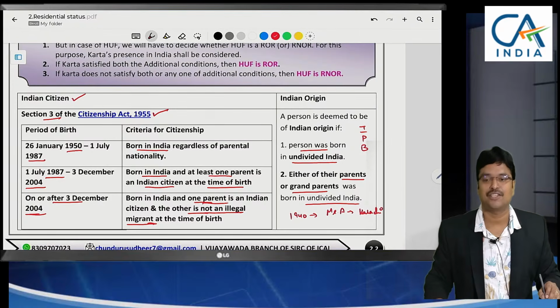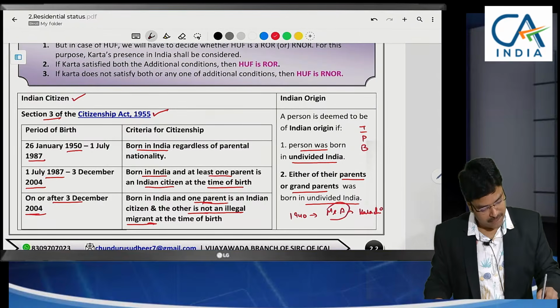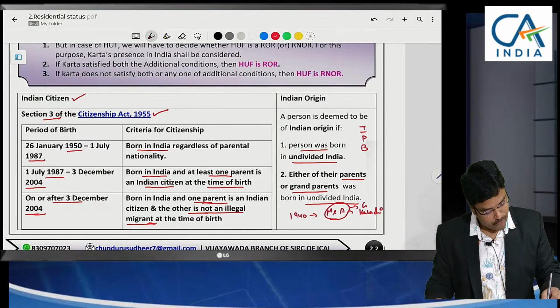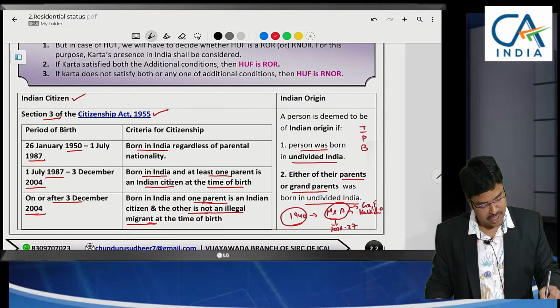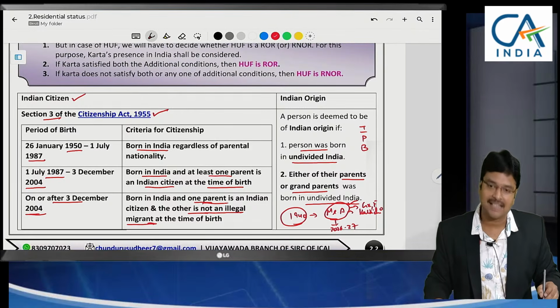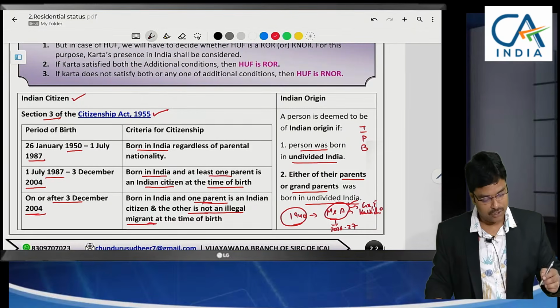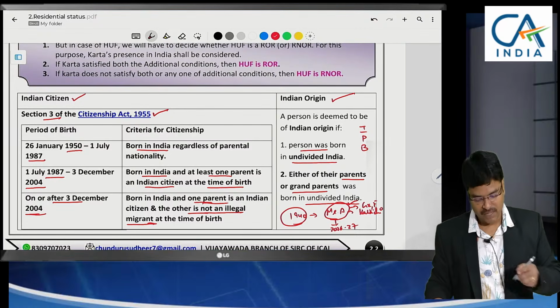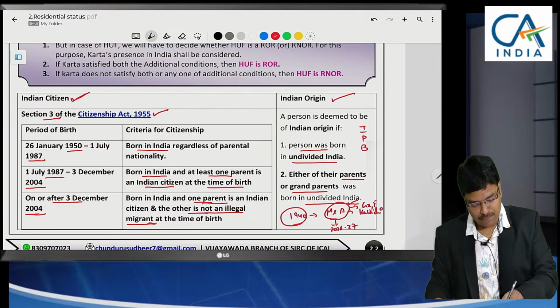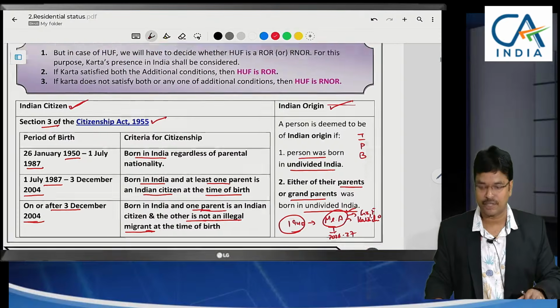Now, in this year 2026-27, will Mr. A be called of Indian origin? Yes. Okay. So this is a person of Indian origin. So I have clarified the difference between Indian citizen and Indian origin.